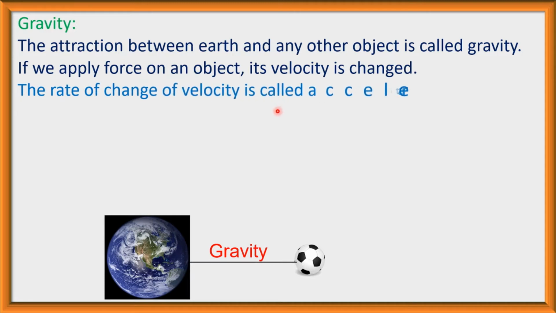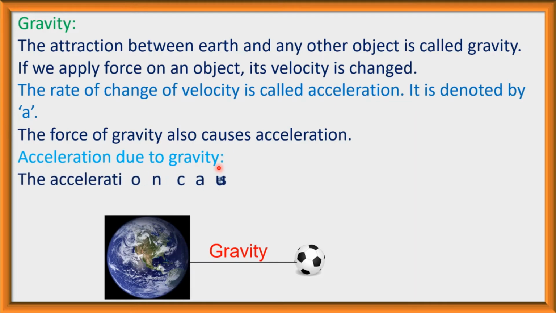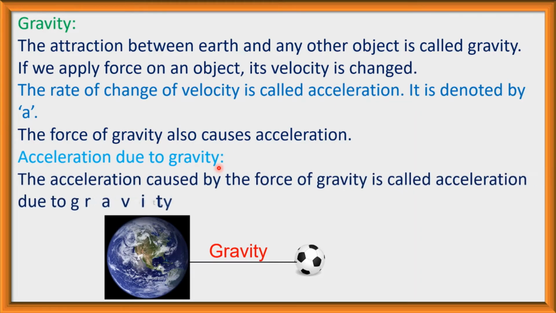The rate of change of velocity is called acceleration. It is denoted by a. That is, the change in velocity per unit time is called acceleration. And if this acceleration is caused by any force, then it is denoted by a. The force of gravity also causes acceleration. Gravitational force is one kind of force, and this force also causes acceleration. The acceleration caused by the force of gravity is called acceleration due to gravity. It is denoted by g.